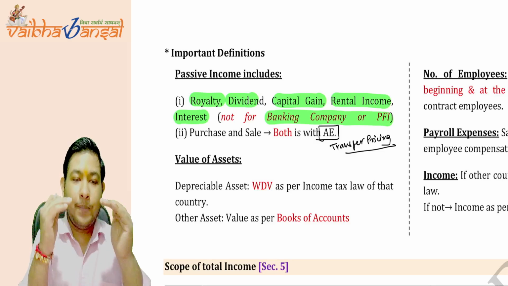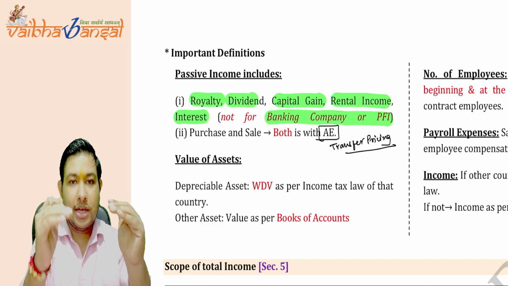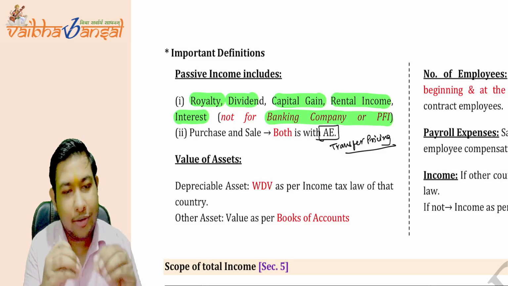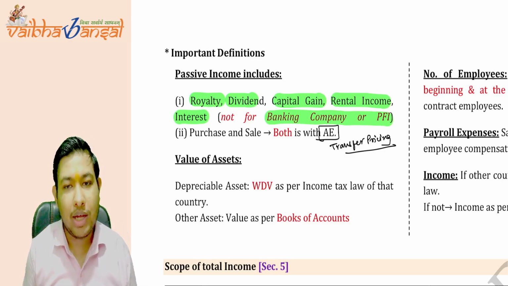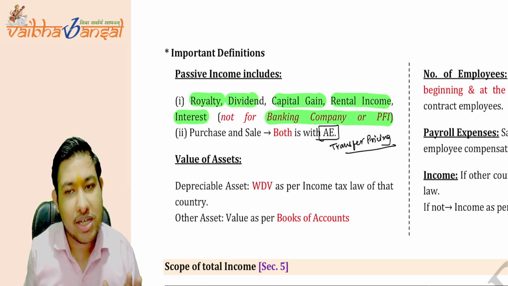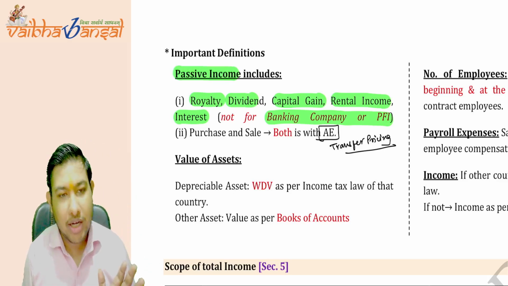Is this clear? But what is included in passive income is purchases and sales. If we are purchasing from and selling to our associated enterprises only, then when both the purchase and sale transactions are done with the associated enterprises, it will be covered under the passive income. Is this point clear?